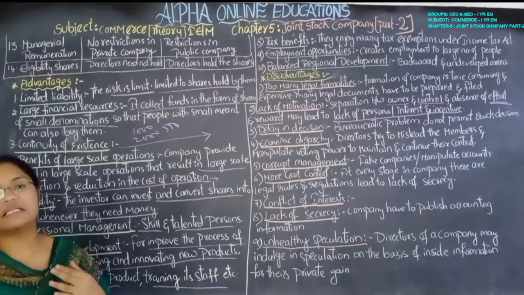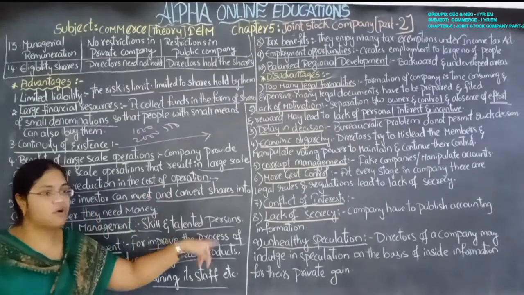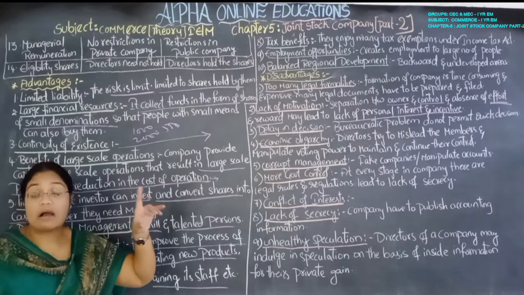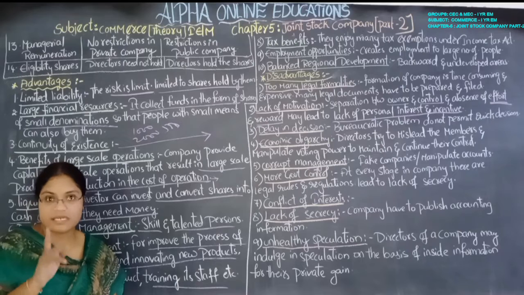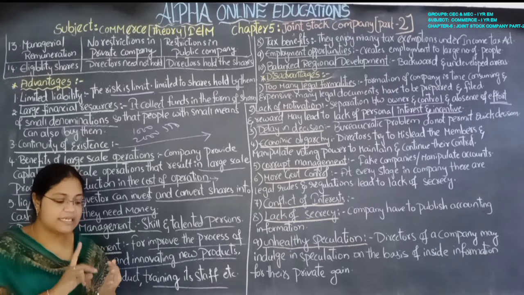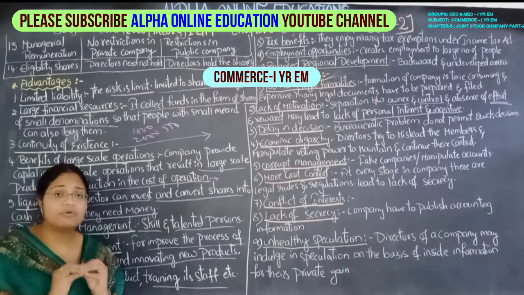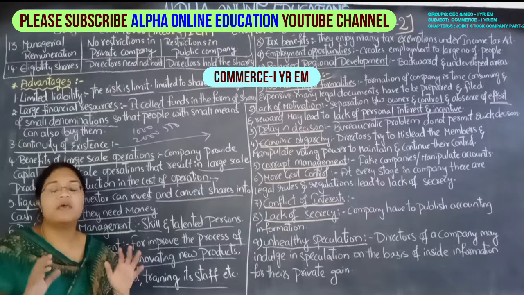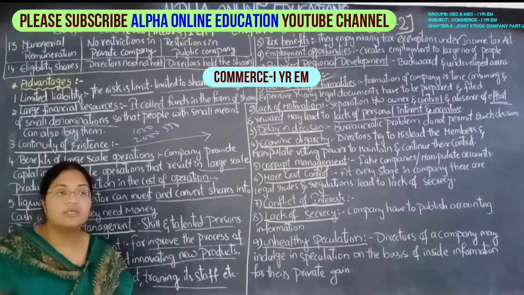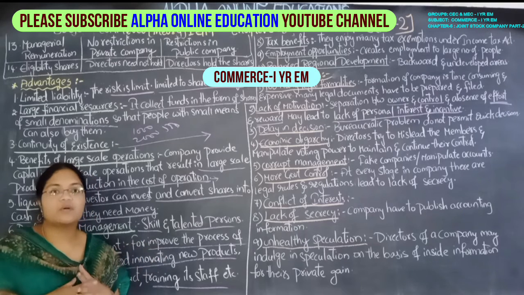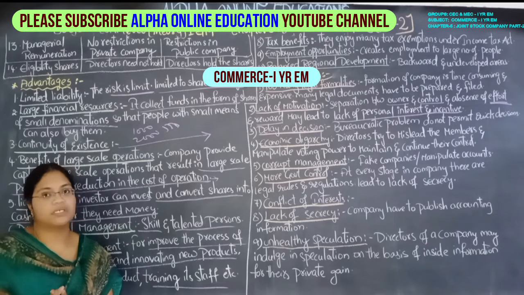So let us meet in another session with another new topic. Till then you have to study the advantages and disadvantages of the joint stock company, and you have to study the differences between private company and public company. And also we have discussed the features, advantages, disadvantages, differences, characteristics. You should not leave these at all. In any chapter it may be, you have to read it compulsorily. We don't know exactly what they are going to ask, so we have to study. This is totally corona time now, you have more time to read now, so don't waste the time at home, do hard work. Okay, right.